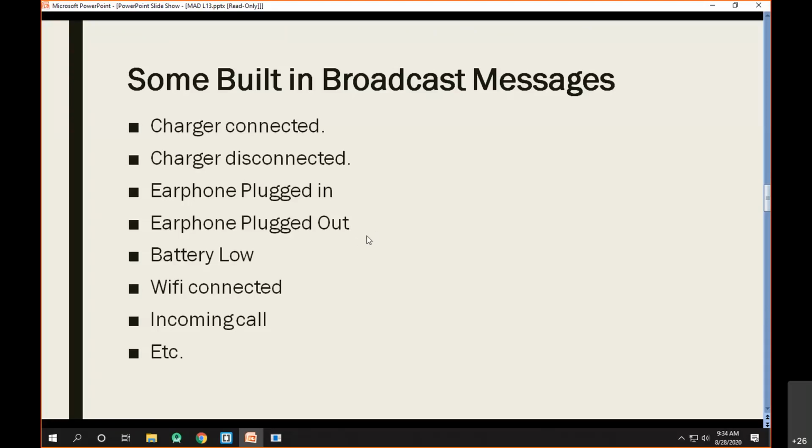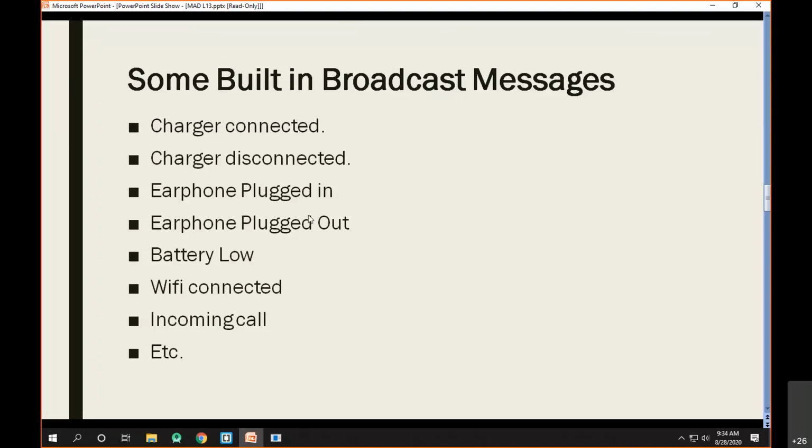Or sometimes you will come to know that whenever you plug in the earphone and the volume is too high, which can damage your ears, then the volume will be automatically decreased. Now how does this happen? The working is very simple.